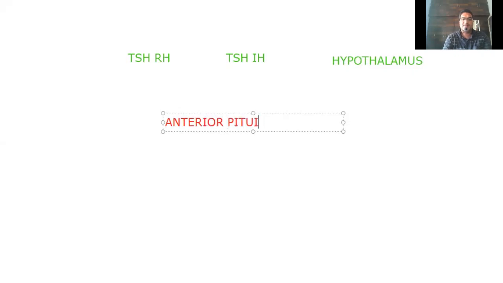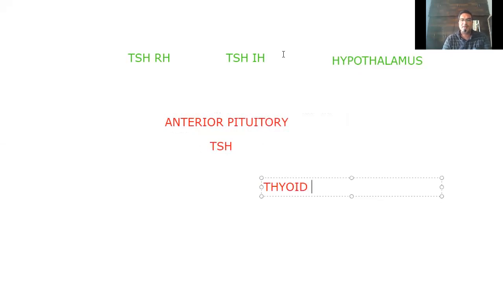This is a sequence type of question. That's why I'm going for capillaries of the hypothalamus to the anterior pituitary blood vessel, and capillaries of the anterior pituitary. The anterior pituitary is going to release a hormone called TSH, and this TSH is going to stimulate a particular gland, the thyroid gland. The thyroid gland secretes the hormone thyroxine. So this is the total story.